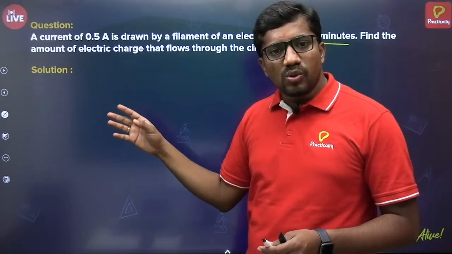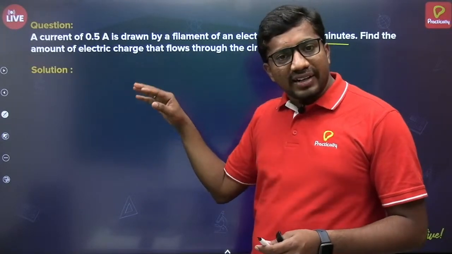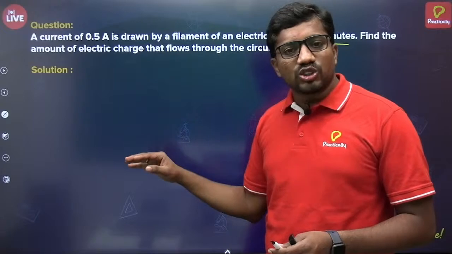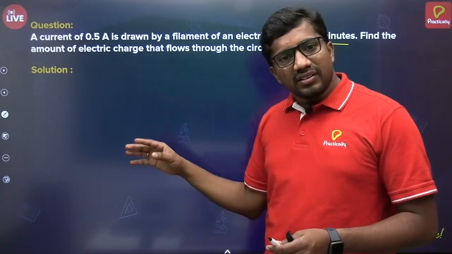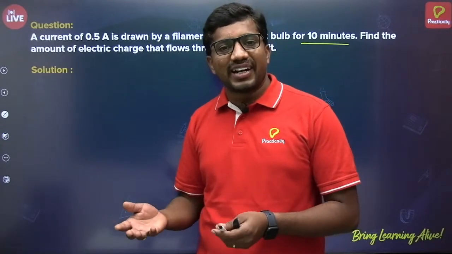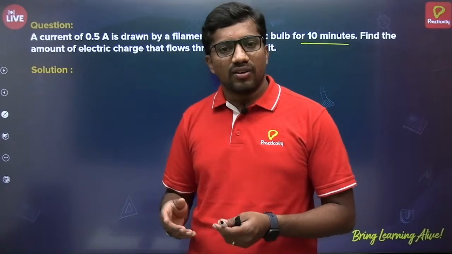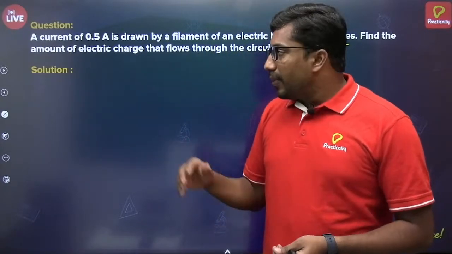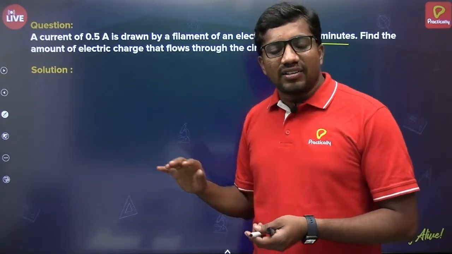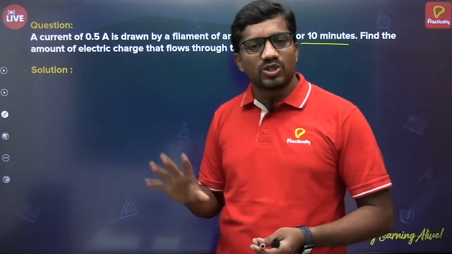If you are unable to understand, read one more time and then write the given data, recall the suitable formula if existed. Then sometimes the interlinked formulas will be there. It may not be a direct one. You may have to recall one more, interlinking one. Okay, it depends on the question, but that won't be that difficult from this chapter. Very interesting, important, easy also if you have understood the concept.